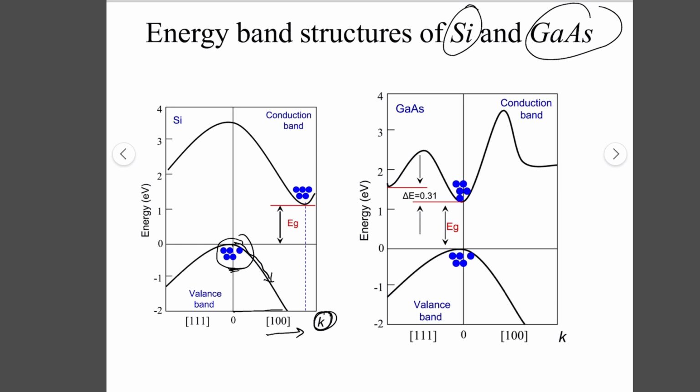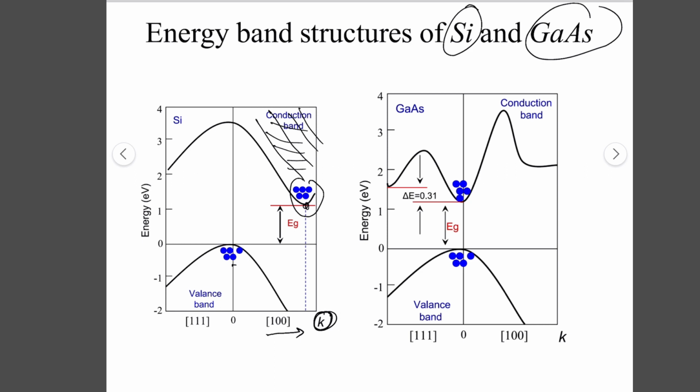Because this is the minima of the conduction band, we now discuss these energy states. This is the minimum level of the conduction band, and all the levels above it are probably empty. In a semiconductor, we describe these as the holes and these as the electrons.